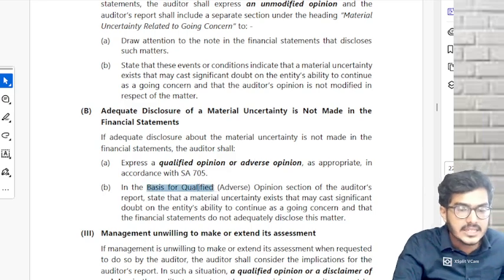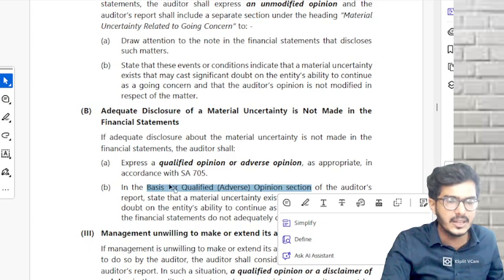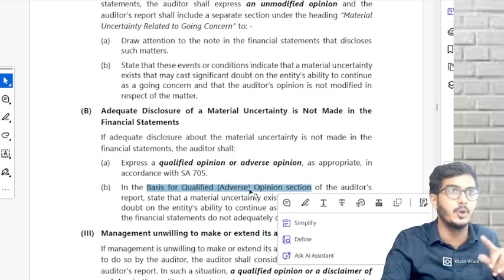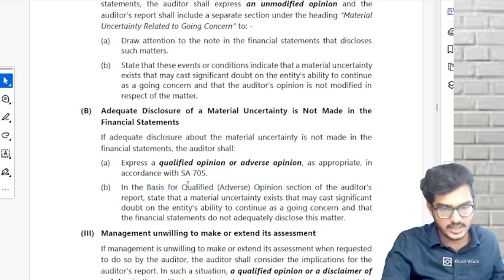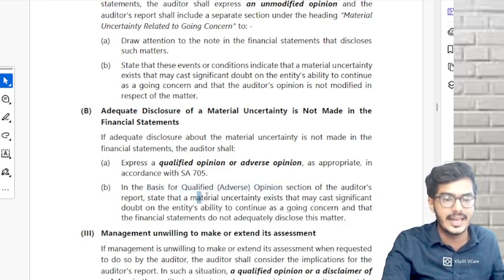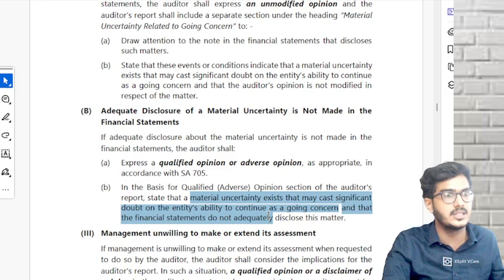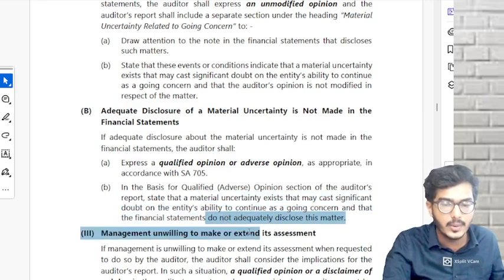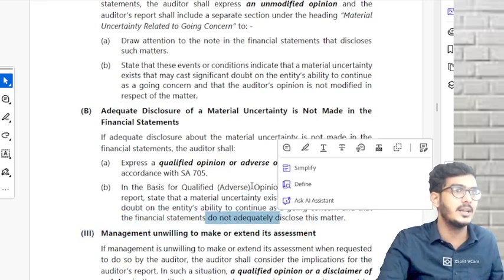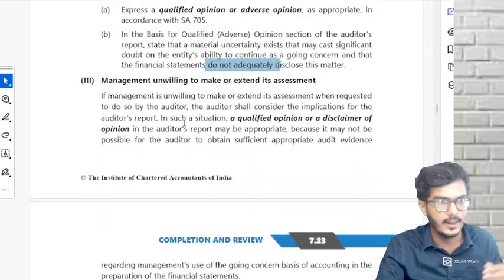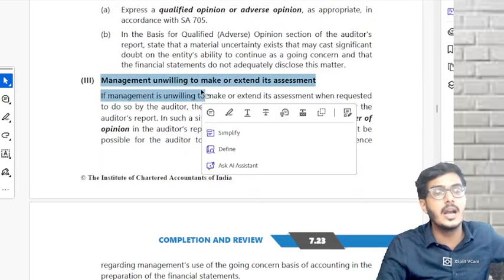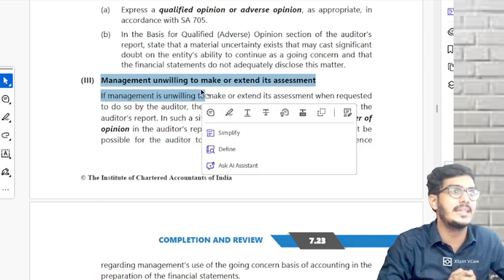And in the basis for adverse or qualified opinion, I told you, whenever the opinion changes, the heading also should change. So the heading has to be changed and they have to write that there is a material uncertainty which might cast a significant doubt and it is not adequately disclosed in the financial statements. Understood kya?